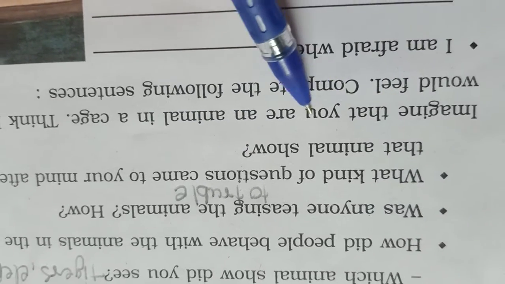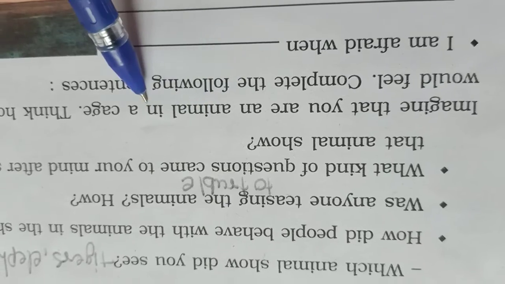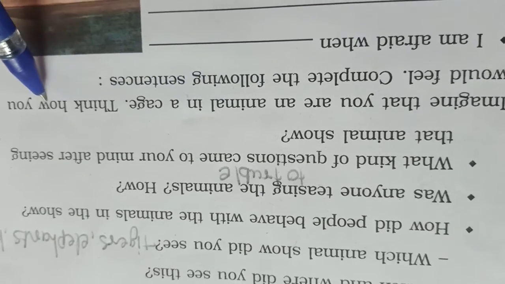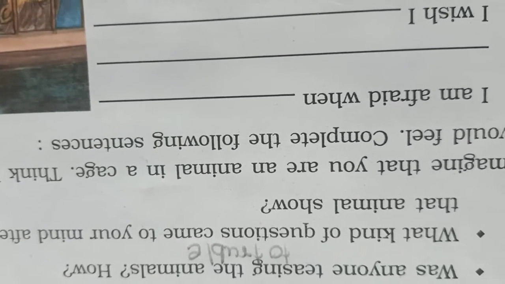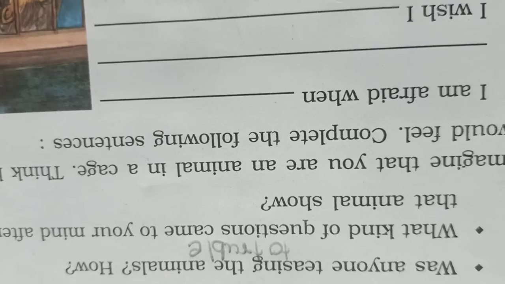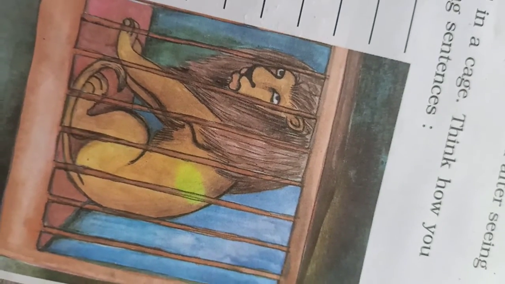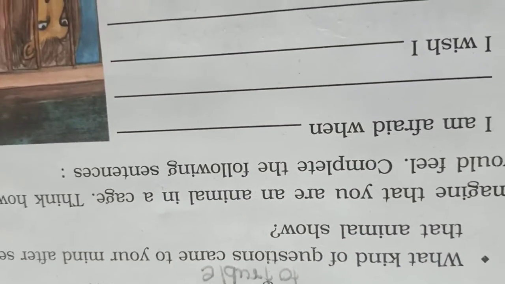Now imagine you are an animal in a cage. Think how you feel. Complete the following sentence. Now you have to fill in this answer from your own experience. You have to imagine you are an animal in a cage, like this lion. You are an animal like this, and you are in a cage. You are in a jail.